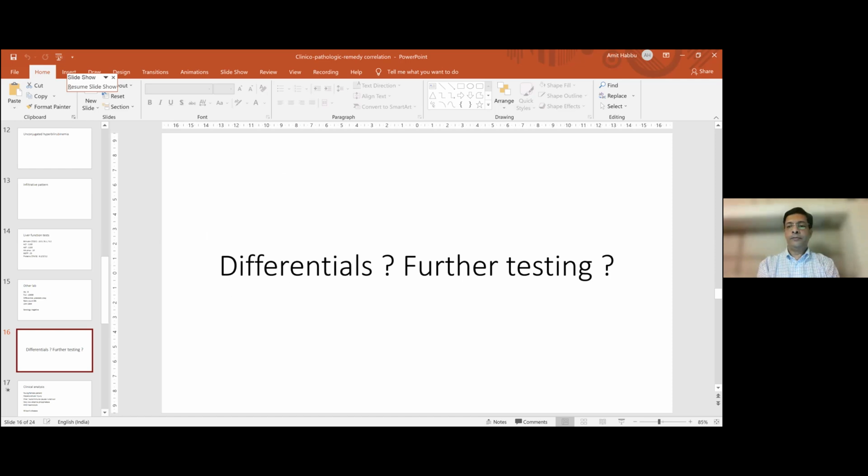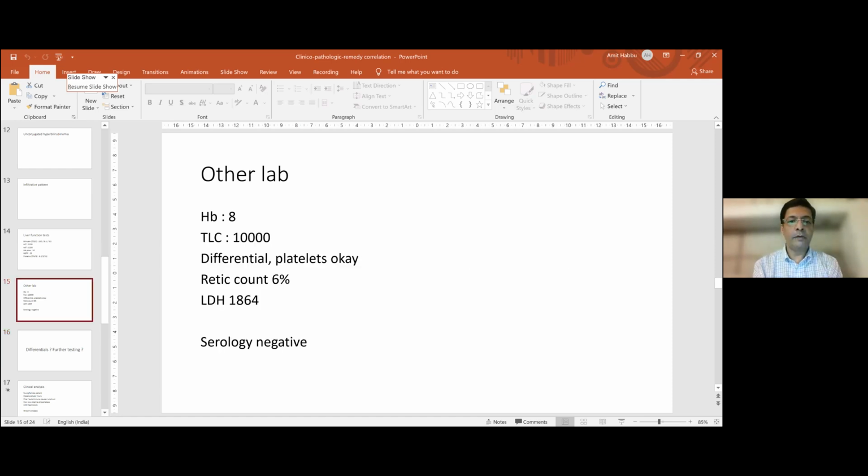So any thoughts? Isn't the retic count high from the normal values? Yeah. So where does that take us from there? You have a patient who clearly has a hepatocellular injury pattern, right? So hepatitis is there, and the patient has a hemolytic anemia. Hb is 8, retic count is high, LDH is also a marker of hemolysis. So you have this combination of hepatitis with hemolysis.